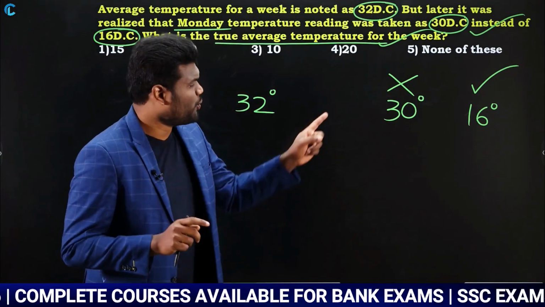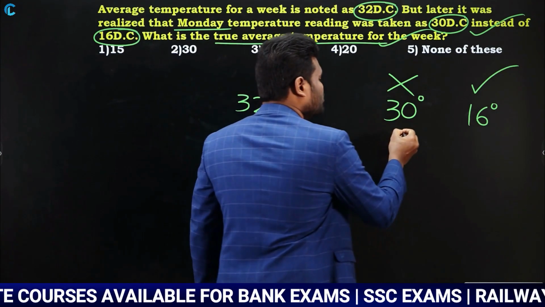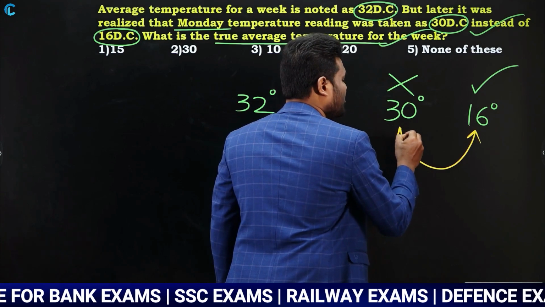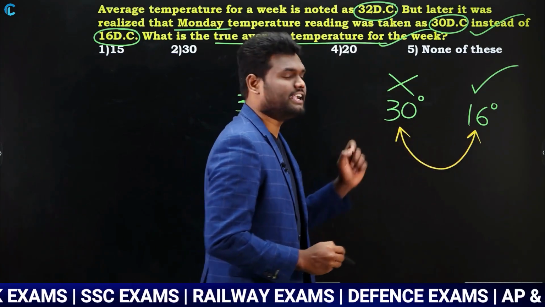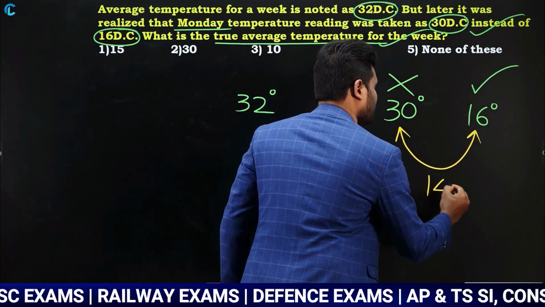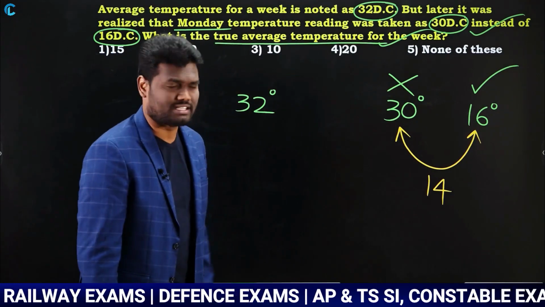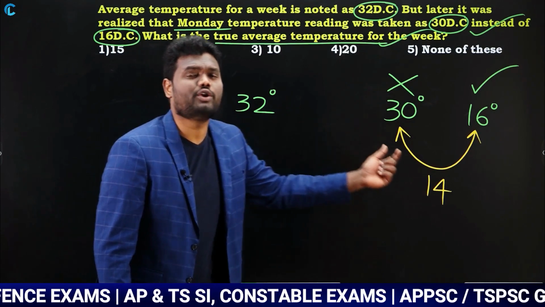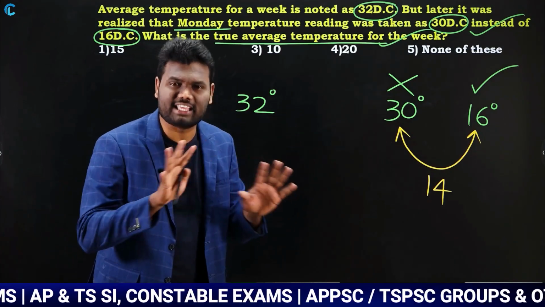Okay, very simple. Whenever you have questions in this way, you just take the difference. That's it. Nothing more than that. 30 and 16 difference is how much? Difference is 14. Now what you have to do is, after taking the difference, either you need to add it or you need to subtract it. That's it. Nothing more than that.